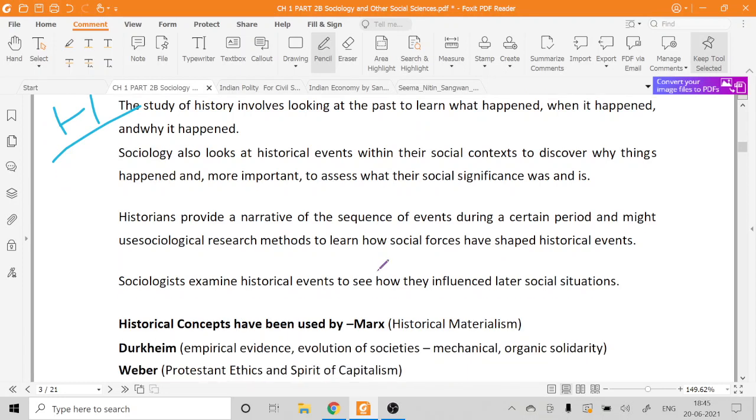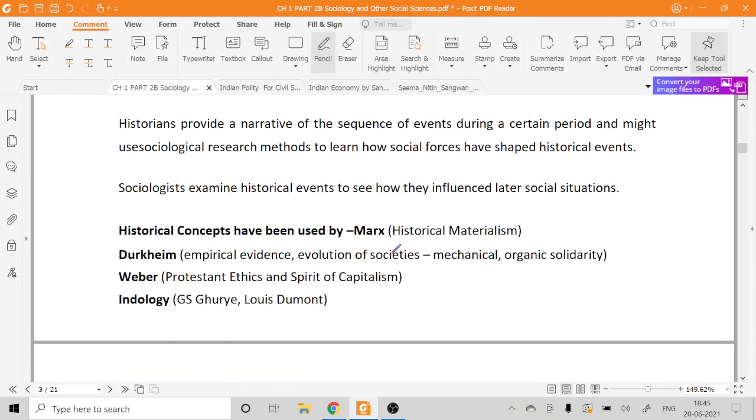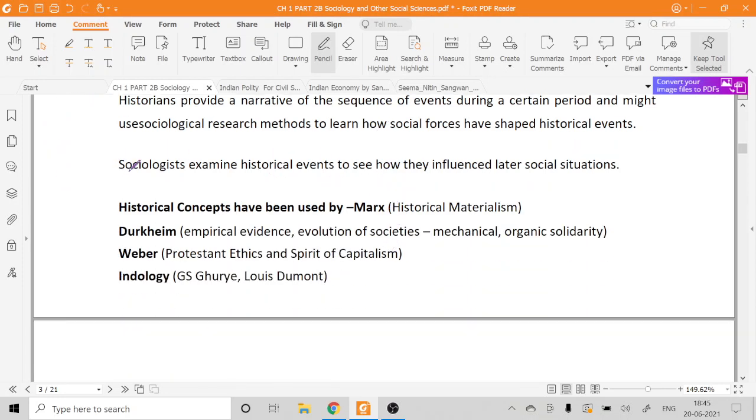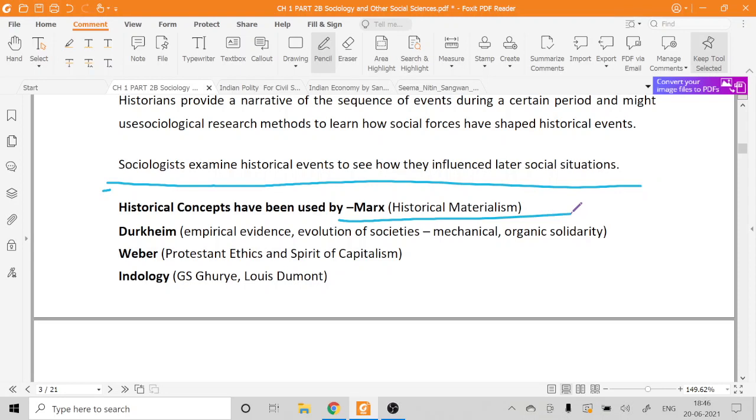So we have already discussed this. Now, some examples of historical events which sociologists examined. You have to quote these examples in your exam, only then will you get marks. We will not go into the details of these theories now, because we will understand them in different chapters. You will have to revisit this chapter after our thinkers are over. For example, I have already told you how Karl Marx used historical materialism, and here we can show the relationship between history and sociology.